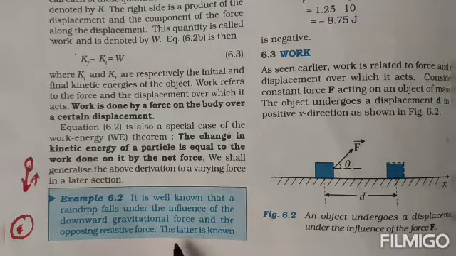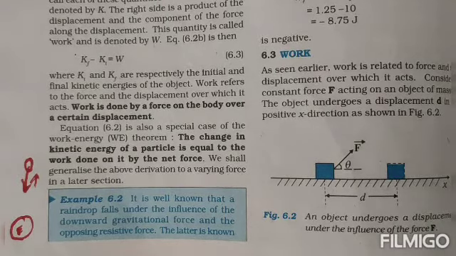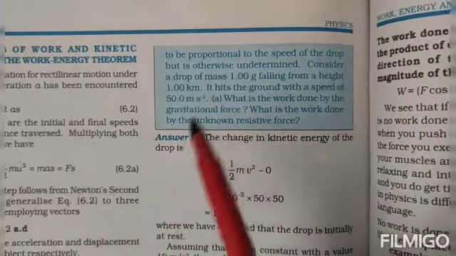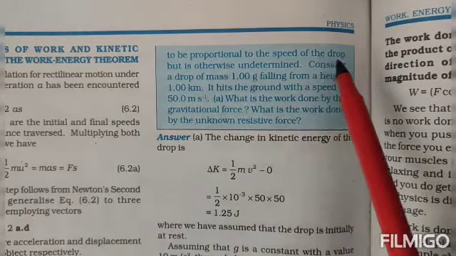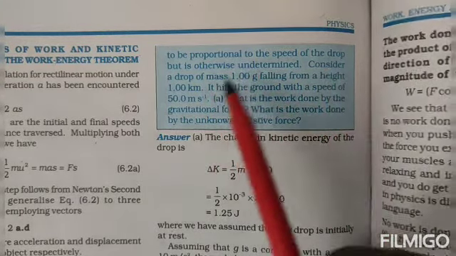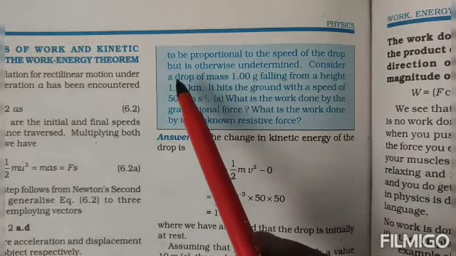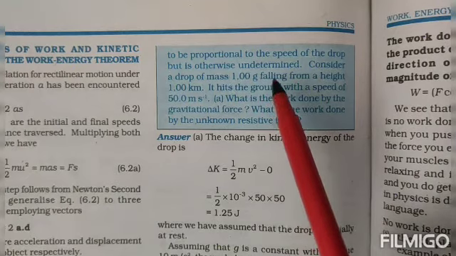Then the latter is known to be proportional to the speed of the drop, but is otherwise undetermined.